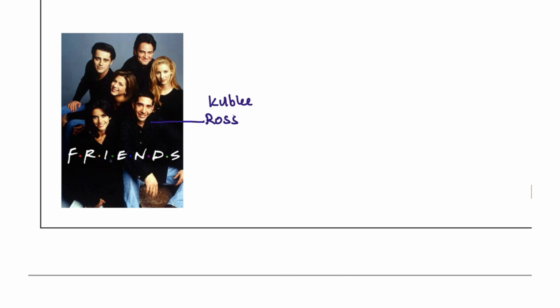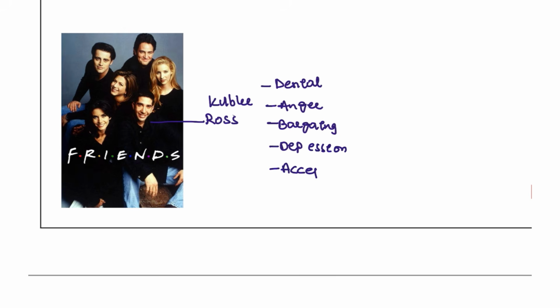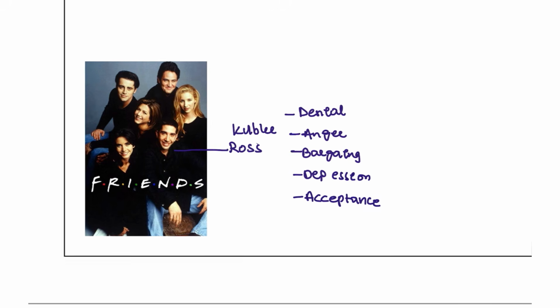Based on the Ross character: Ross is always denying the fact, he is always angry compared to the others, and after some point he will be bargaining with his friends. Due to his ongoing life, like the Rachel breakup or other things, he will have depression, and ultimately he will accept all this. So this is Kubler-Ross and the Ross character, and the symptoms associated.